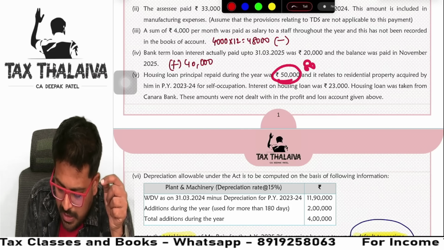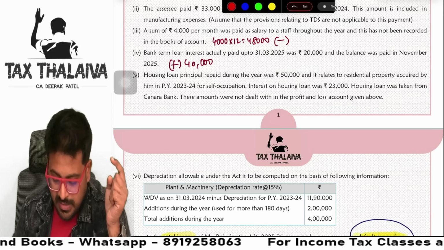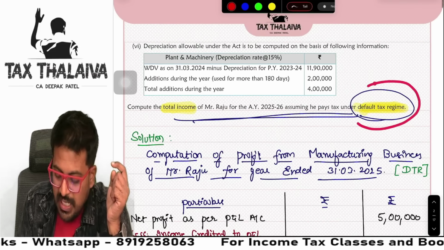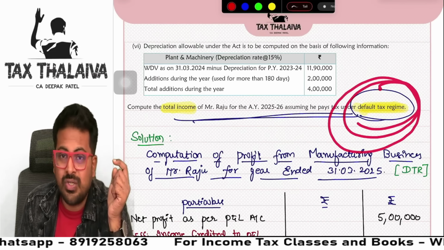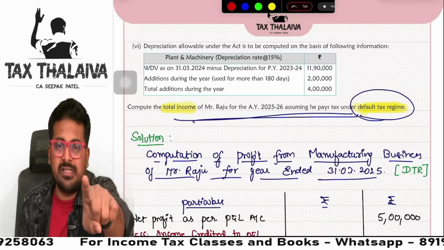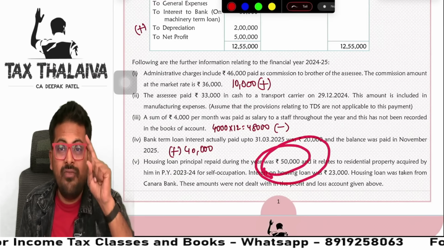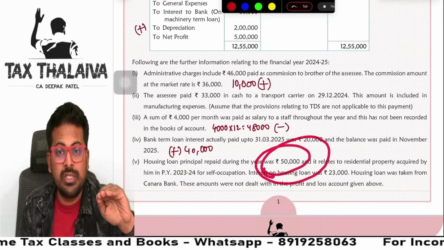But mind you guys, this question is default tax regime. It is not optional tax regime. Under default tax regime, you are not eligible for chapter 6A deductions. So this is also one trap, guys. Be very careful. You have to ignore this information.